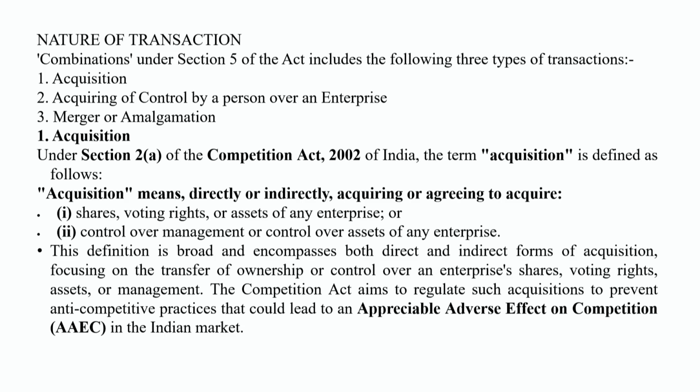What is the nature of transaction under section 5? For that purpose, you have to refer to the meaning of combination given under section 5, and combination under the section includes three types of transaction. First, acquisition. Second, acquiring of control by one person over an enterprise. Third, merger and amalgamation. So let us start with the meaning of acquisition.